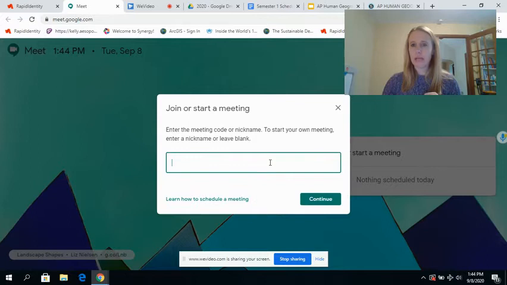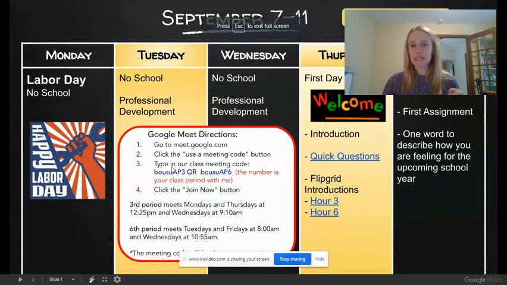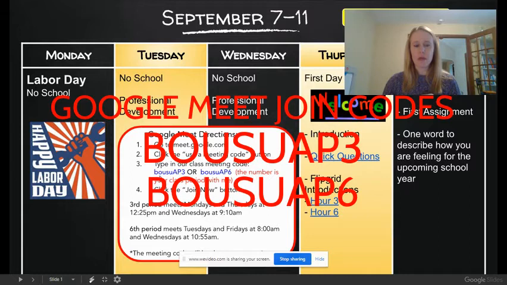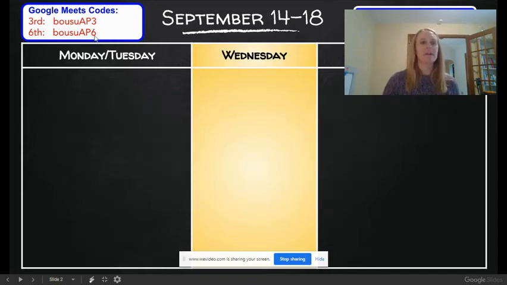The join code can be found on this slide, right here, and it's going to stay the same for the entire semester. You're going to type in BOSU AP3 or BOSU AP6, depending on whether you have me third hour or sixth hour. If you go to the next slide, you'll also see it listed on every screen of This Week at a Glance, so you don't need to remember it. It will be a different code for every class you join virtually.